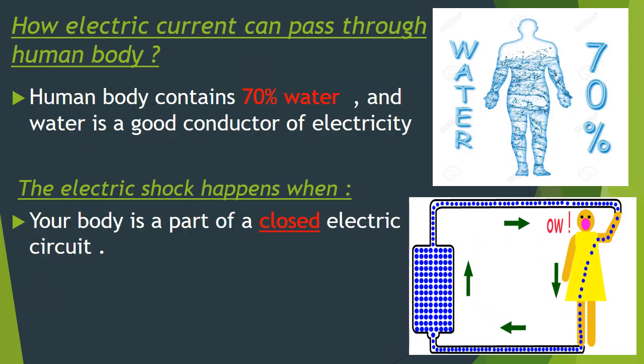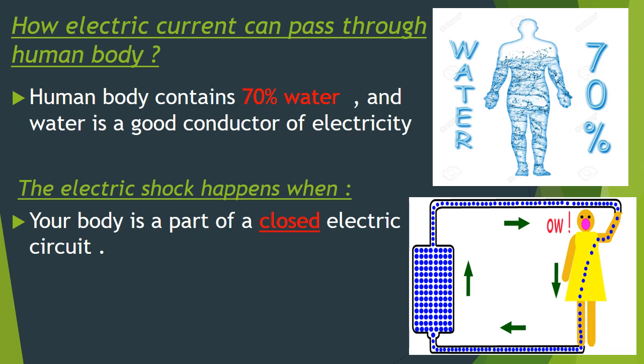So we have said that your body allows the electricity to pass through it, and that's how electric shock happens. So allowing the electricity to flow or to pass through something means this thing is a good conductor of electricity or a bad conductor of electricity. It's a good conductor of electricity. So our human bodies are good conductors of electricity. Then how and why? Let's read together.